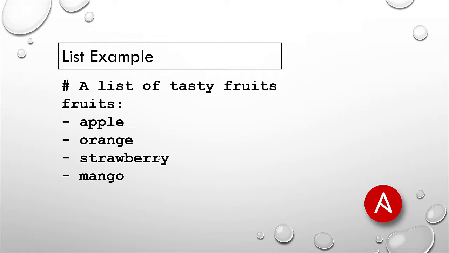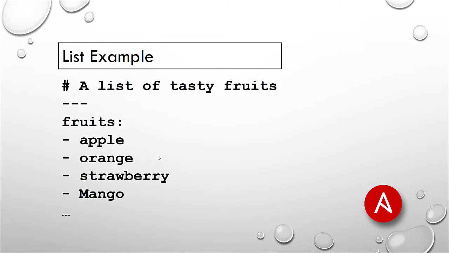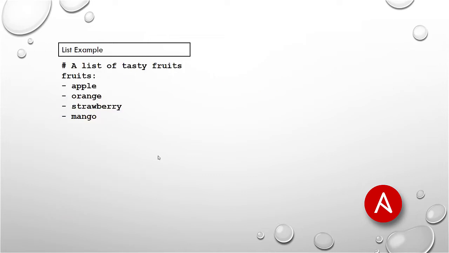All members of a list are lines beginning at the same indentation level, starting with a dash and a space. Here is an example of a list of tasty fruits. There is another small quirk in YAML. All YAML files, regardless of their association with Ansible or not, can optionally begin with 3 dashes and end with 3 full stops. This is part of the YAML format and indicates the start and end of a document.